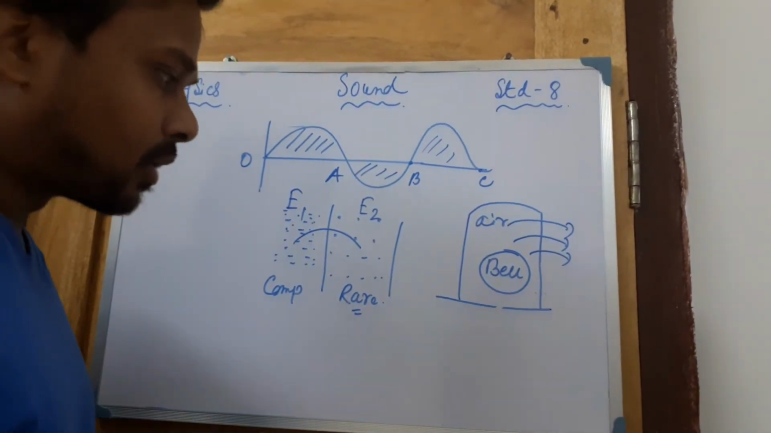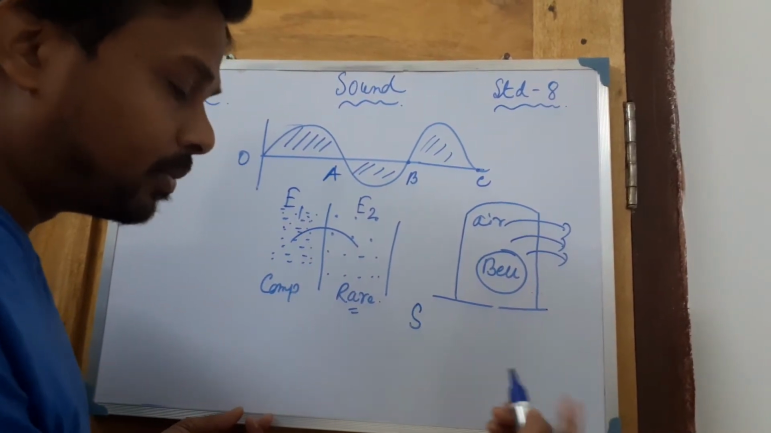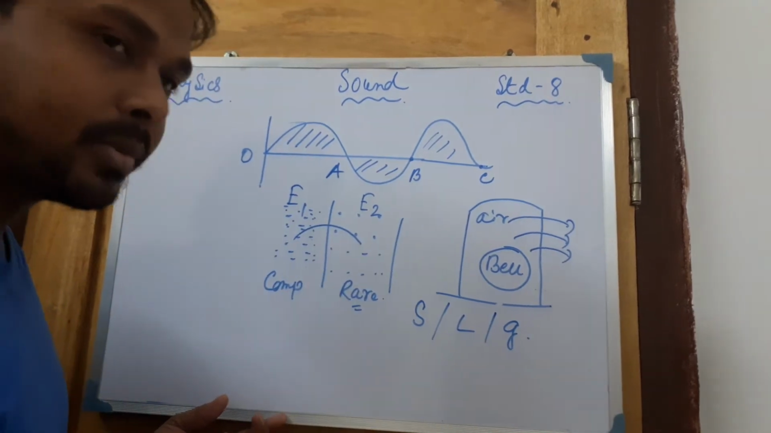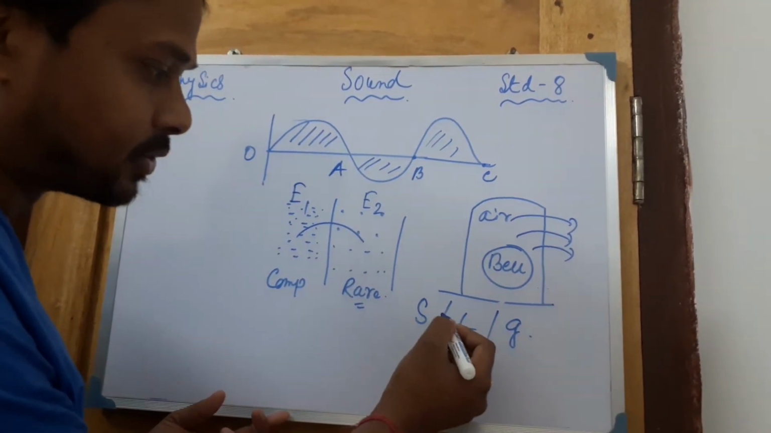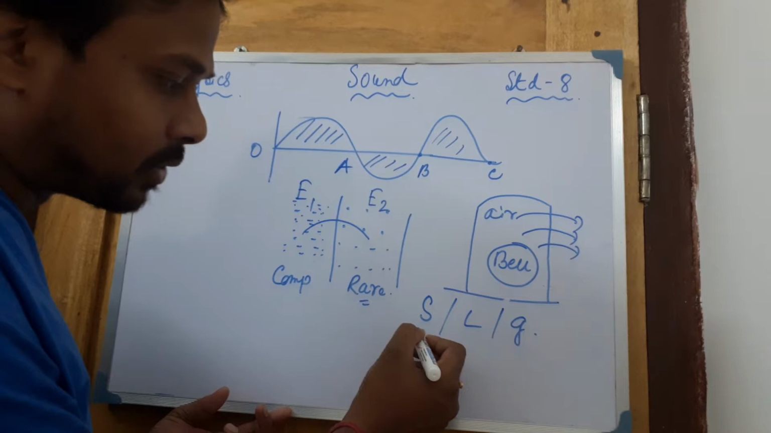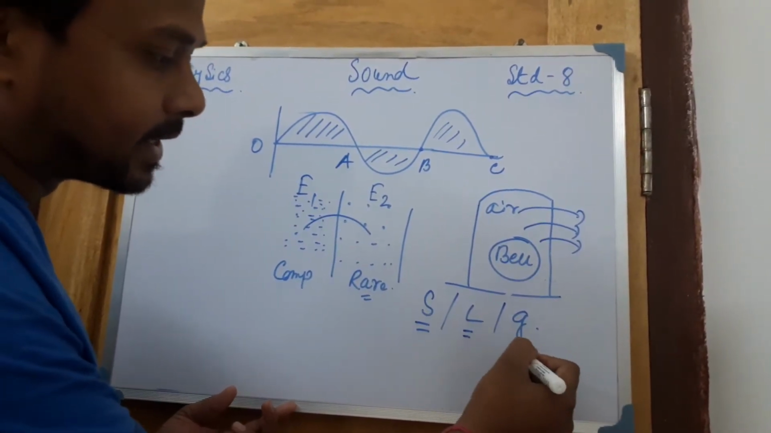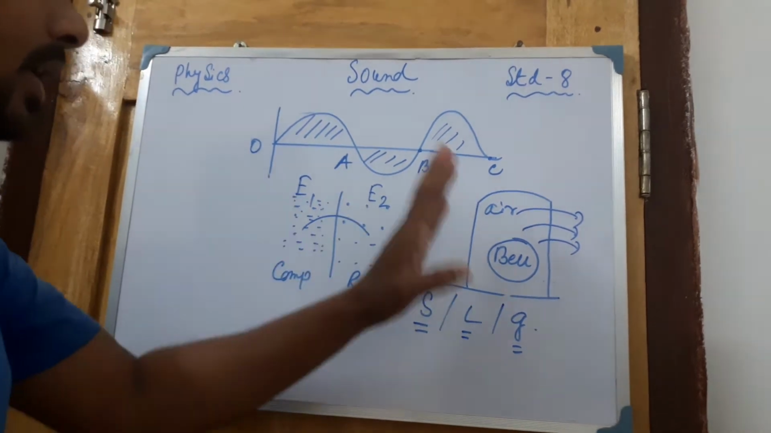Three mediums are also there. We all know the three known mediums: solid, liquid, and gases. The speed of sound is more in solid, then liquid, then gases. So in this way these are the basic terms.